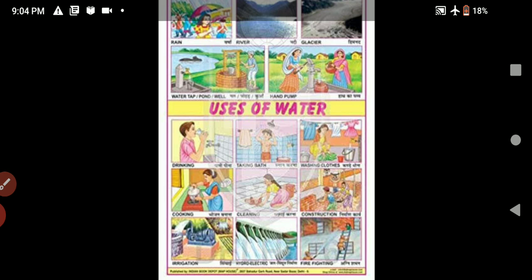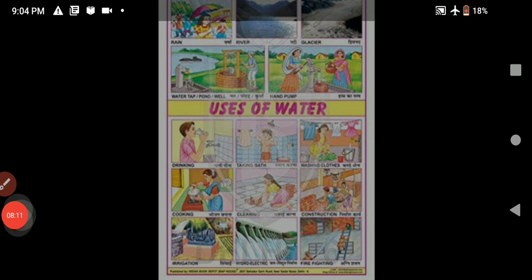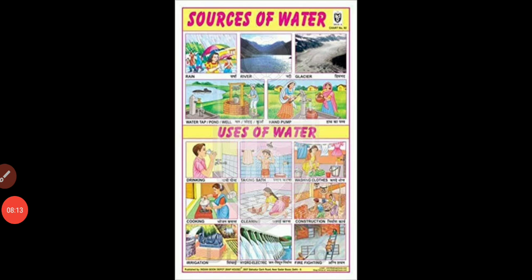Water is not used only for drinking. There are so many uses of water. Now all of you know about the uses of water. Water is also used to digest food and remove waste products from our body. Waste product is poisonous for us. So water helps to remove waste products from the body.